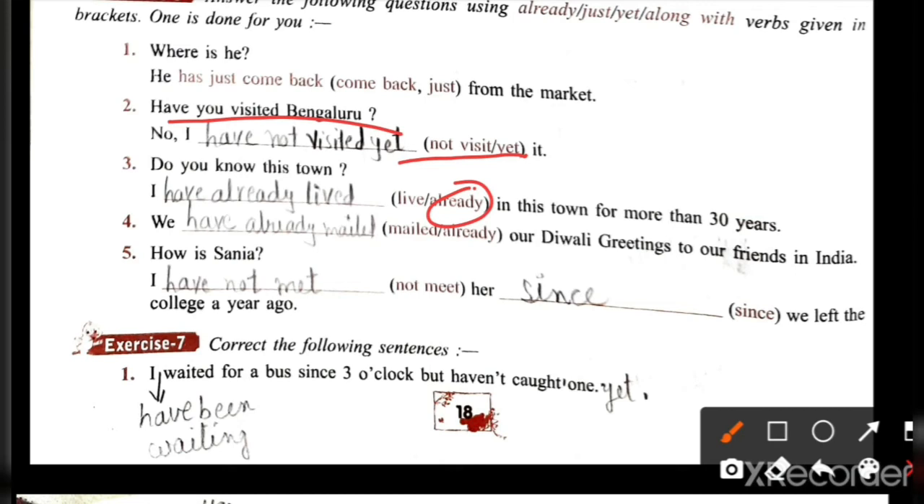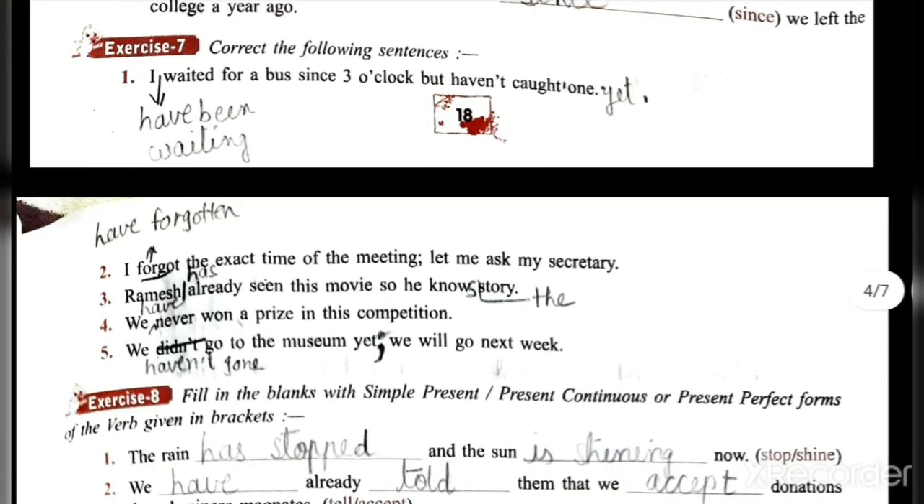Fourth one, we dash mailed already our Diwali greetings to our friends in India. We have already mailed our Diwali greetings to our friends in India. 5 number, how is Sanya? I have not met her since we left the college a year ago. Okay, so since you will write after the verb, and just and already you will write before verb, and yet again after verb. Now exercise 7, correct the following sentences.